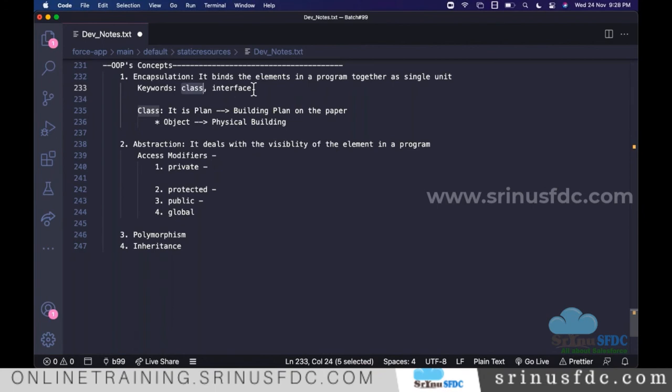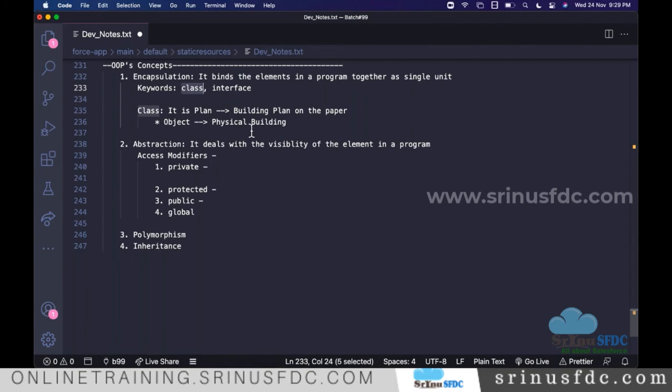Like that, a class has everything. An interface is not fully developed. Let's say you purchased a land plot. They provided all facilities, drainage and everything, but the building is not there. We need to construct it, right? So it's like an interface. There is a plot, and on top of that, whatever you like, you can develop and construct the building.